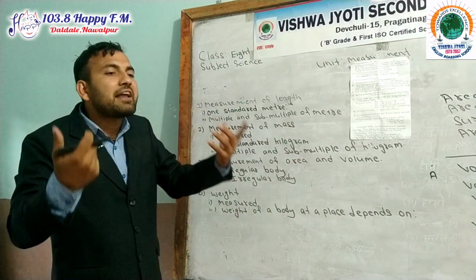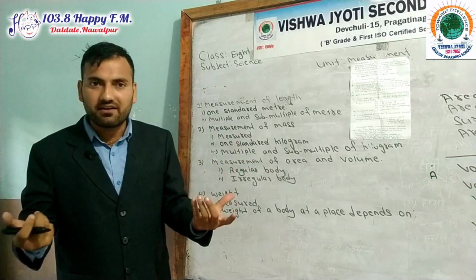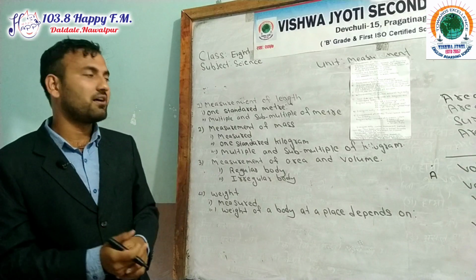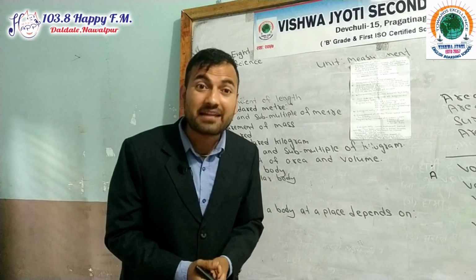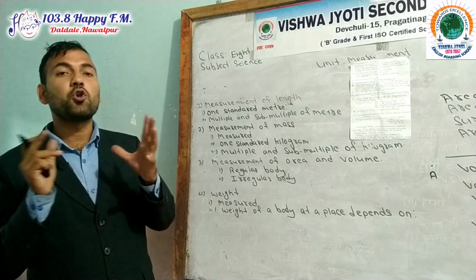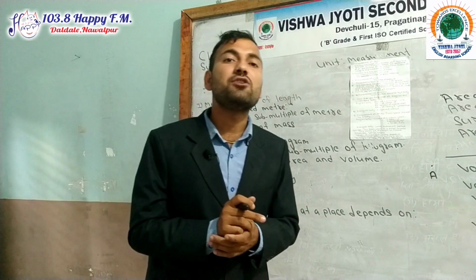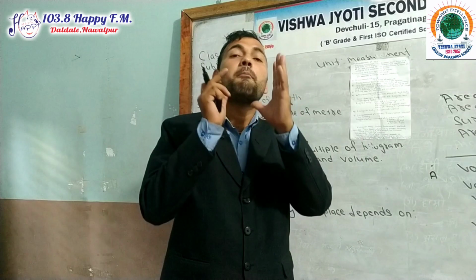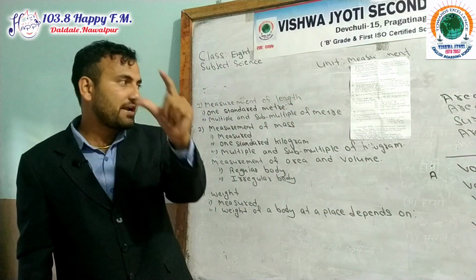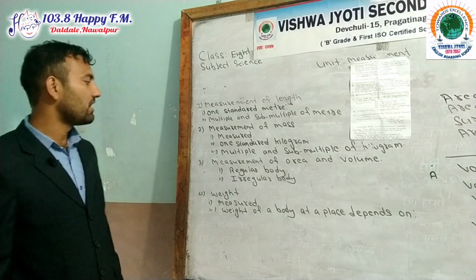And how do you find out the volume of an irregular body? Irregular means not a geometrical shape. By using the water displacement method or liquid displacement method, we can find out the volume of an irregular body.